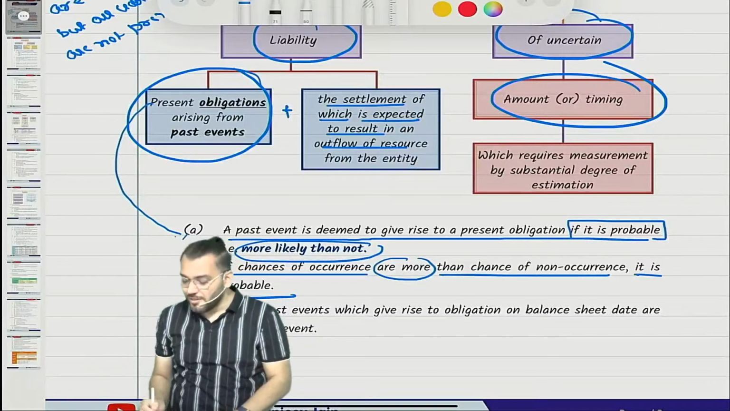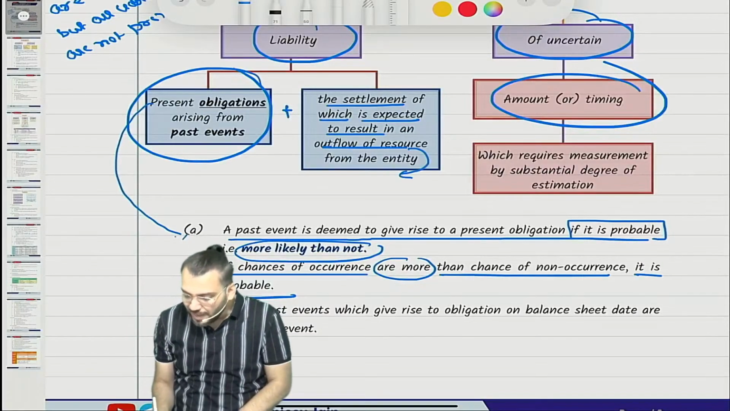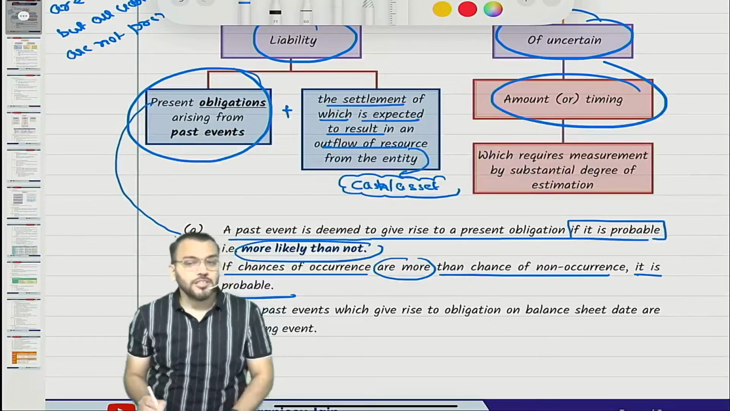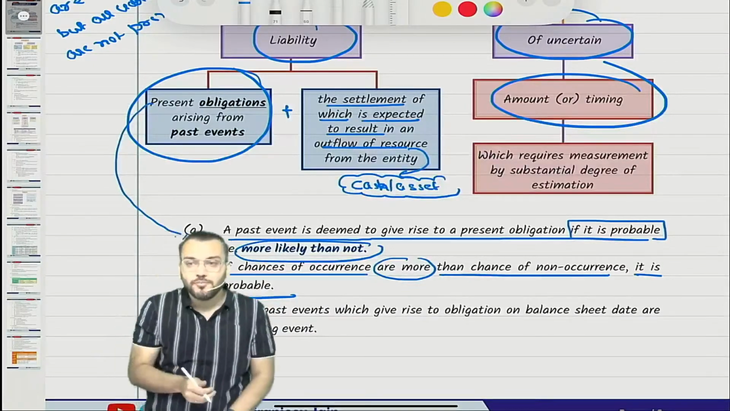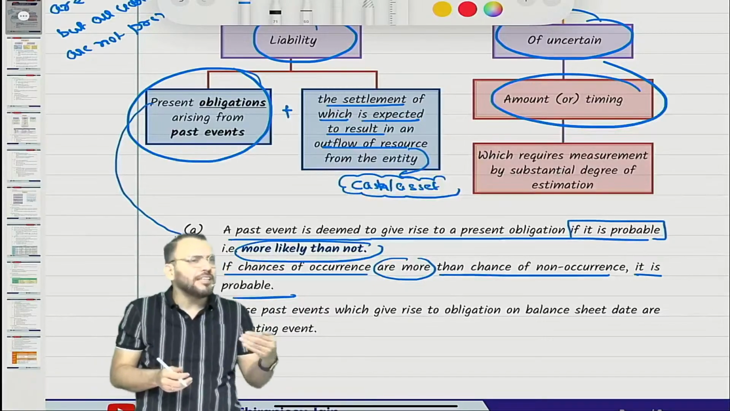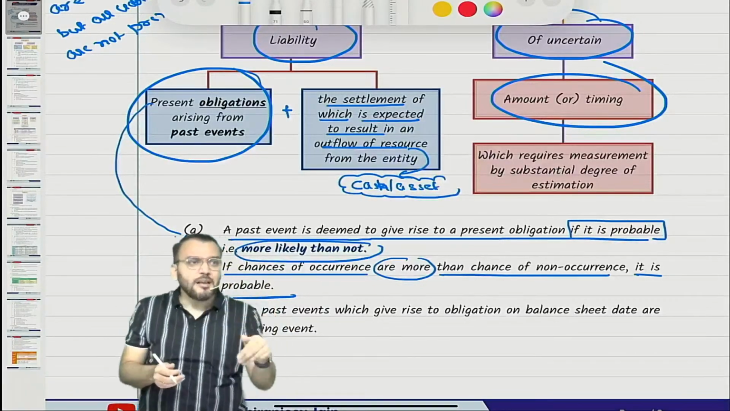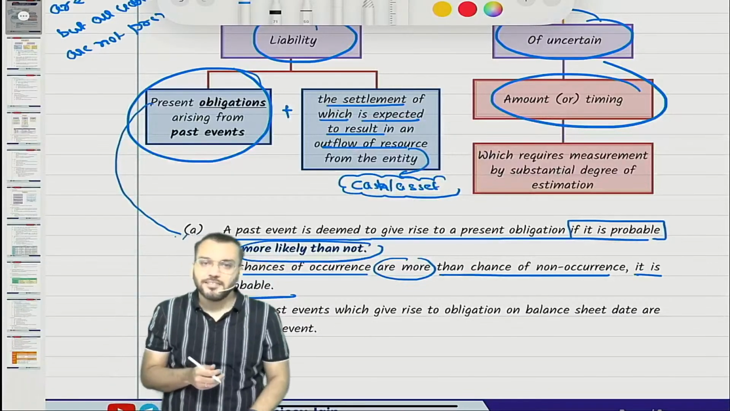So resource means what? Resource is nothing but cash or any other asset. It can be any other asset, meaning it can be non-cash also. So can you say outflow can be either in the form of cash, or it can be in the form of any other asset?